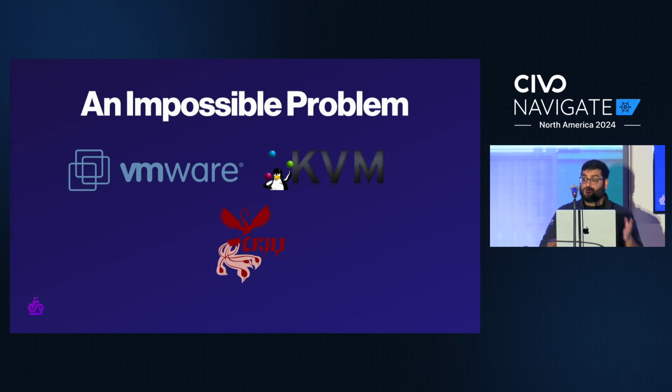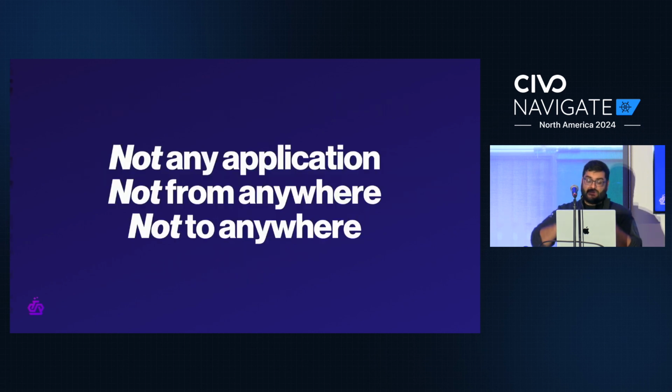Now, VMware is actually slightly better. It will actually migrate the network for you, as long as you have complete control over the computing and networking hardware, have node-to-node latencies less than 10 milliseconds, high bandwidth connections between your nodes, and have deployed a very bespoke networking topology, which is something that's often only possible if you're just migrating within the data center. Not to mention the fact that even after all that work, you have to lock yourself into their very expensive ecosystem. So it's an impossible problem, not because we can't do the live migrations, but because they're not really practical or even all that useful, thanks to all of those restrictions.